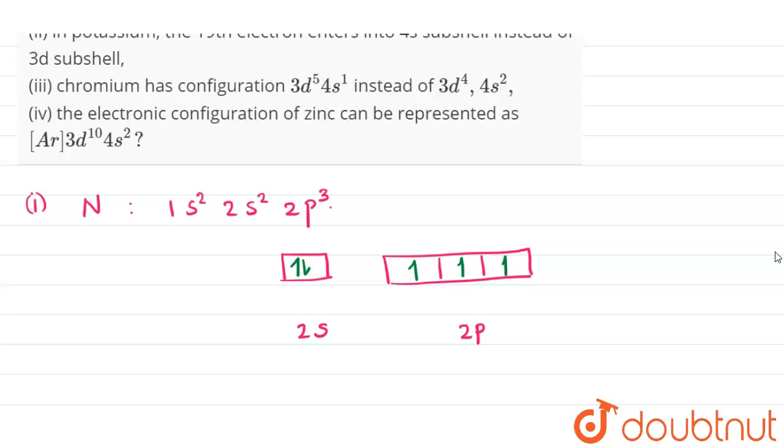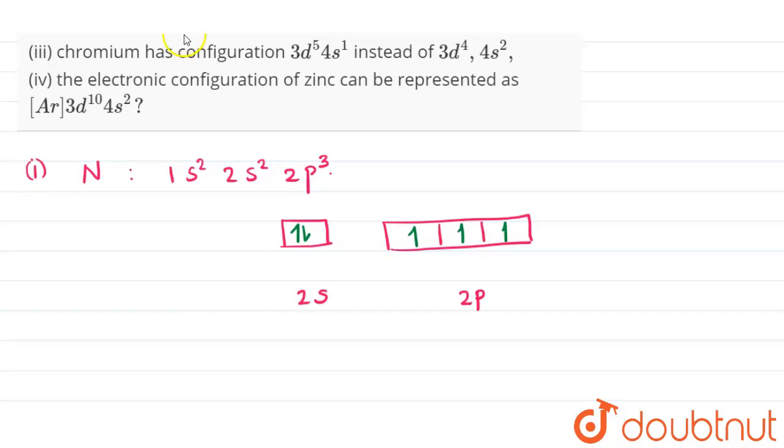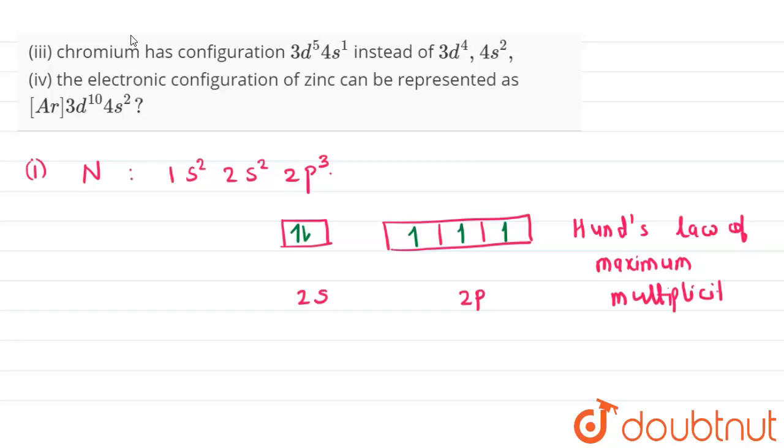So this is in accordance with Hund's principle, which is Hund's law of maximum multiplicity. Basically, Hund's law of maximum multiplicity says that all the electrons that occupy orbitals singly must be of the same spin.